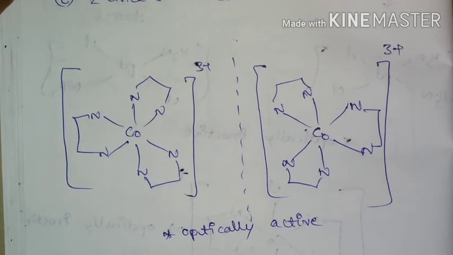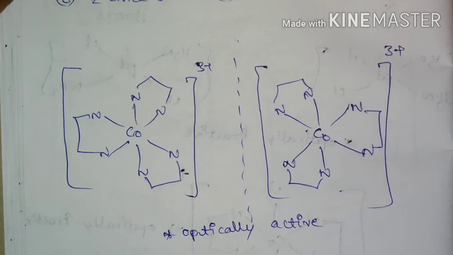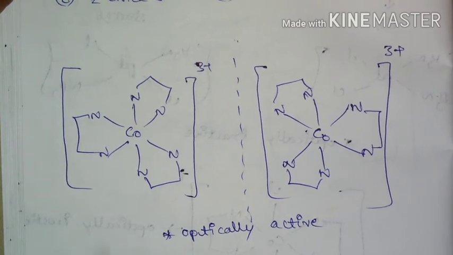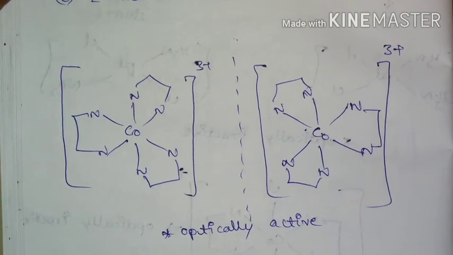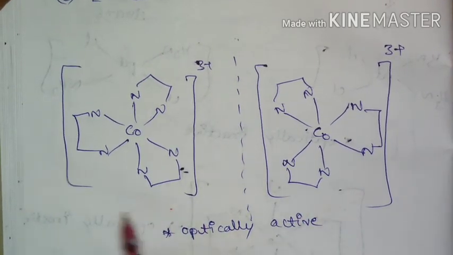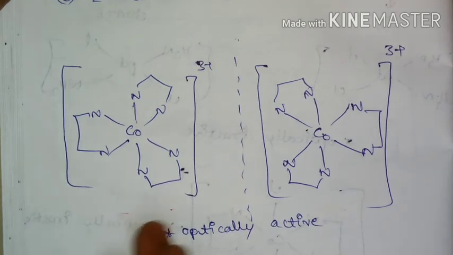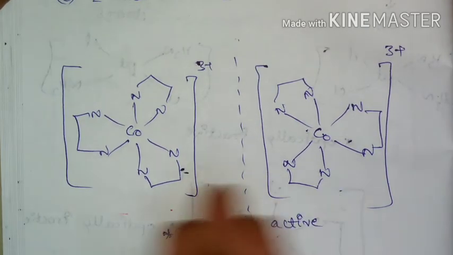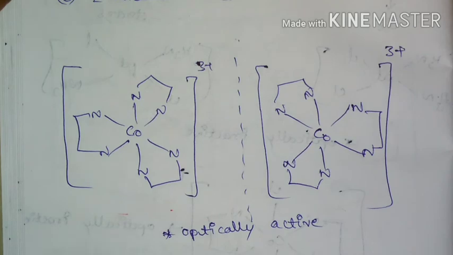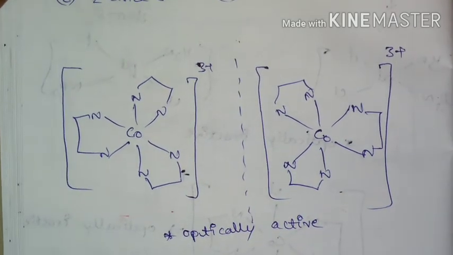If you see the solution here, this tris(ethylenediamine)cobalt complex is going to exhibit optical isomerism, means it is going to exist as two enantiomeric forms. So here are the two enantiomeric forms, means these two are non-superimposable mirror images.